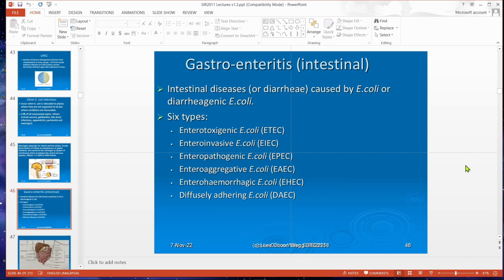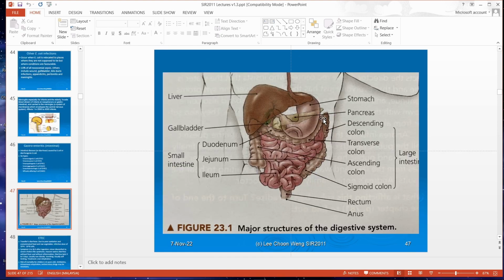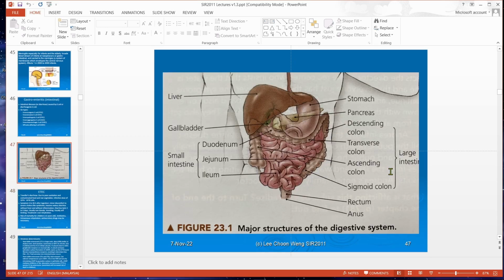Okay, intestinal disease. So there are 6 types here: enterotoxigenic, enteroinvasive, enteropathogenic, enteroaggregative, enterohemorrhagic, and diffusely adhering E. coli. When you talk about gastrointestinal diseases, you need to know that you have your small intestine, your duodenum, jejunum, and ileum, and then your large intestine. Some bacteria focus on the large intestine, some bacteria focus on the small intestine. Okay, so there are differences.